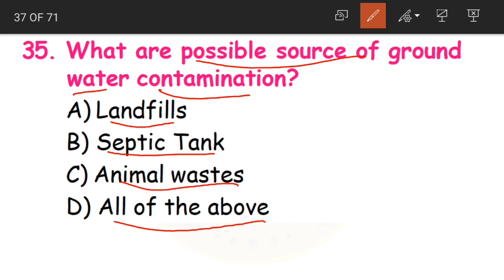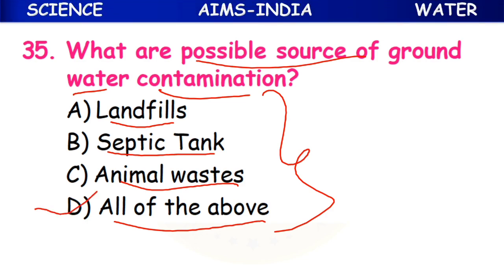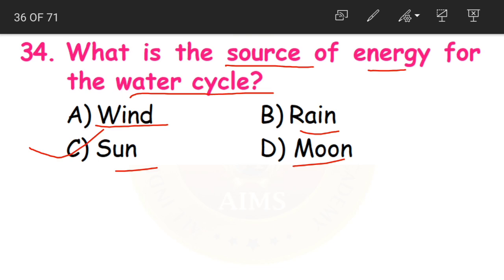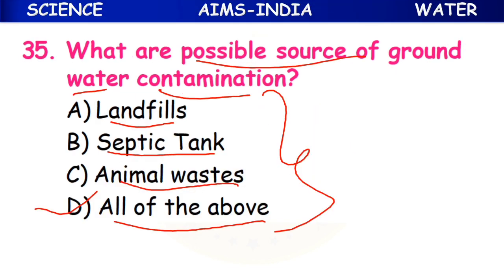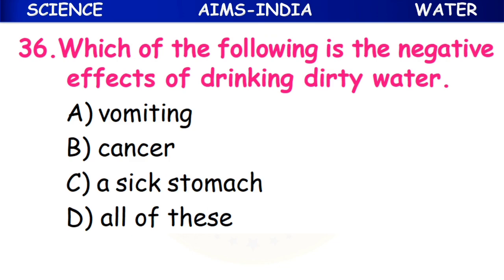A septic tank is where the waste from our houses and industries is sent out through pipes, internally, and mixes into the soil. And animal waste is animal excreta and all that. Clear, children? The D option is all of the above, and here the answer is all. That is why D is the correct answer. These all are responsible for groundwater contamination. Clear, children?